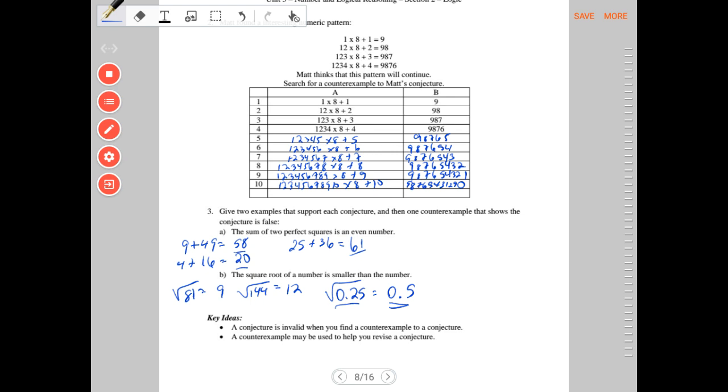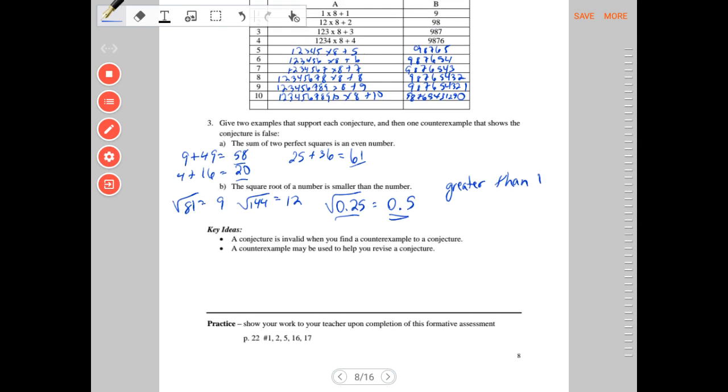So key ideas. A conjecture is invalid when you find a counterexample to it. A counterexample may be used to help you revise a conjecture. So in part B, for example, we could revise it and say the square root of a number greater than or equal to 1. Greater than 1, I guess, because actually if you take the square root of 1, you get 1, which is not smaller. So greater than 1. That would be your revision. If you said that, then your conjecture would be a little more difficult to disprove.